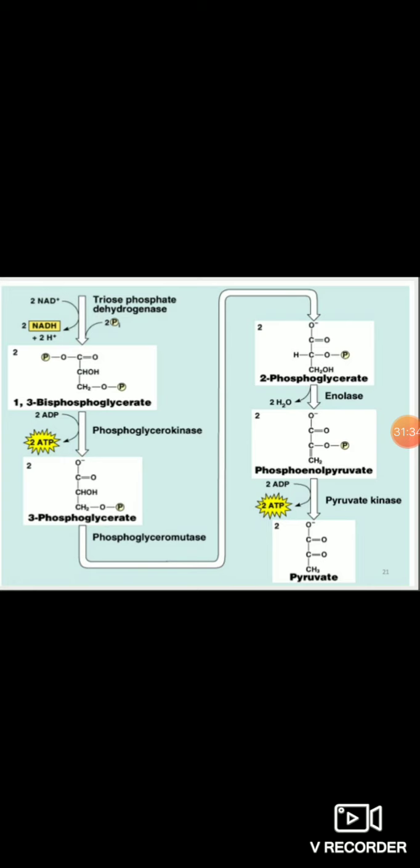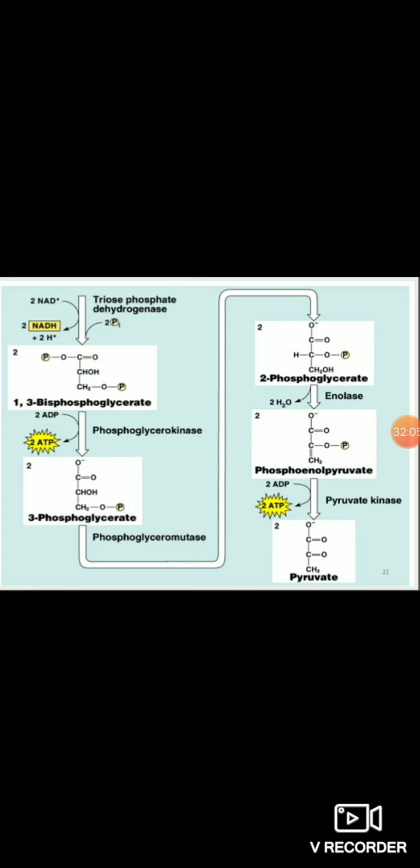If you want to remove the hydrogen, then there must be something to accept that hydrogen, and that must be NAD. So here 2 molecules, because 2 glyceraldehyde 3-phosphate. From here now everything is 2 molecules. So 2 molecules of NAD are required to carry the 2 molecules of H plus, so it becomes NADH. So what is the product here? NADH and the 2 molecules of 1,3-bisphosphoglycerate.